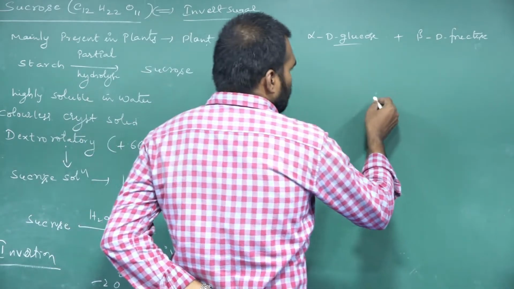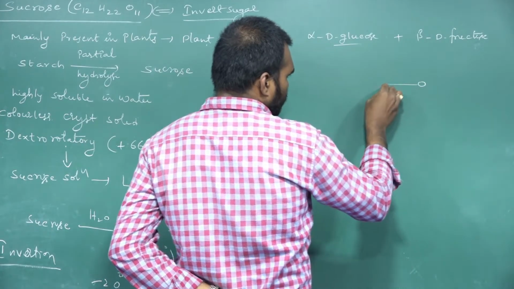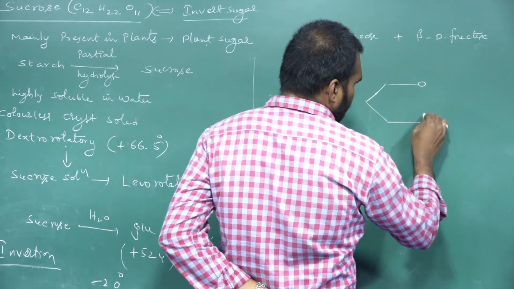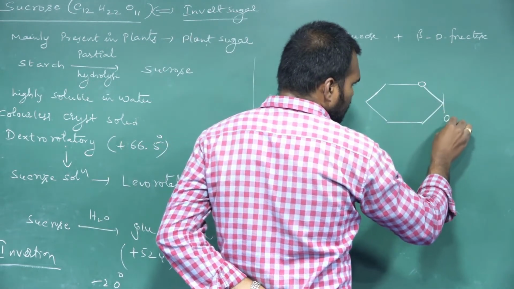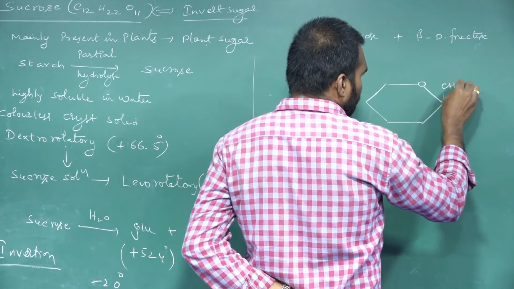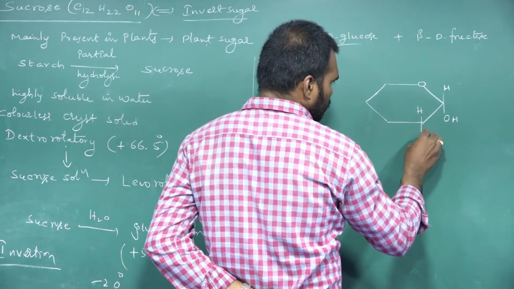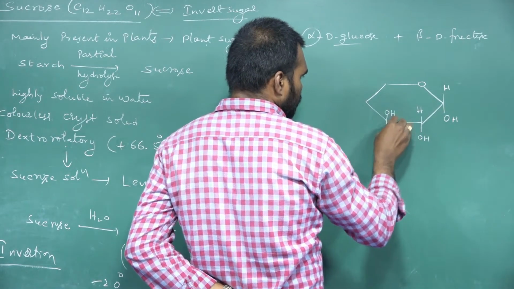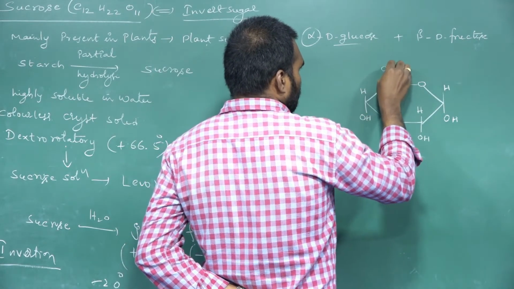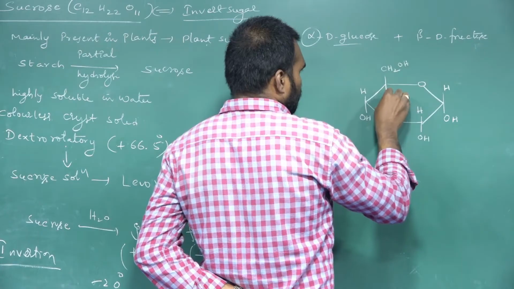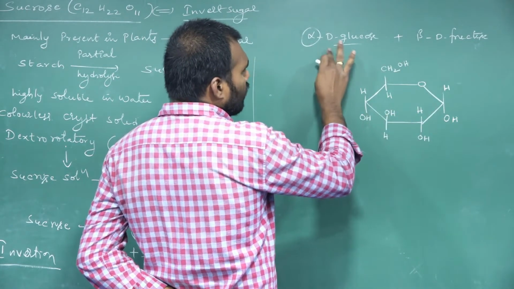Alpha D glucose: glucose is a pyranose ring form, and it's an alpha form. Alpha form means the OH group is at the bottom. This is alpha D glucose.